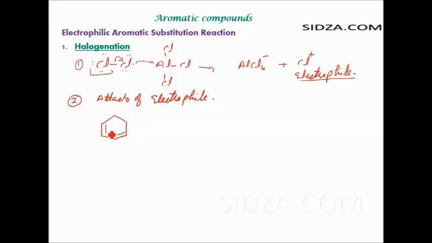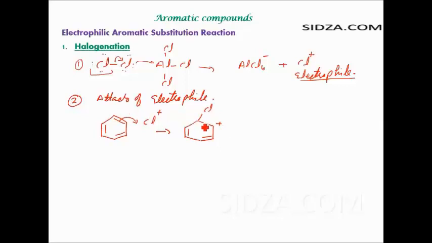If you have a double bond there, now the electrophile Cl positive forms a bond and uses the pi electrons to form a bond here with this carbon. So you get an intermediate like this. The chlorine forms a bond with the carbon, and at the ortho position here, it gets a positive charge.